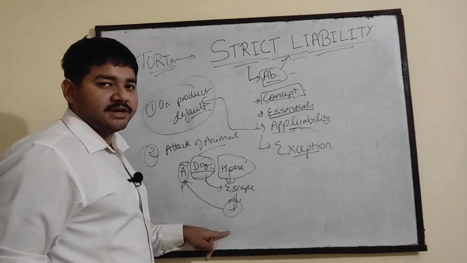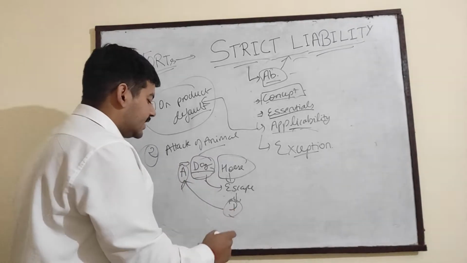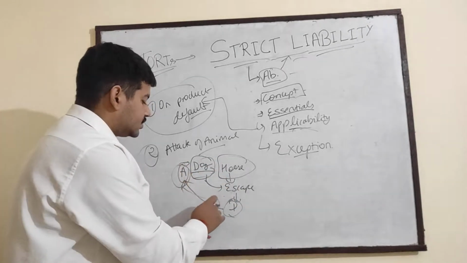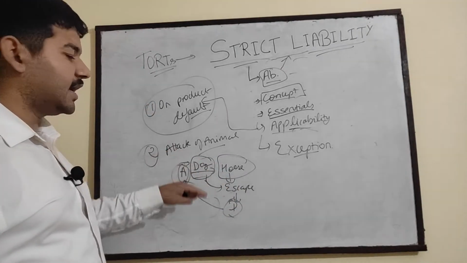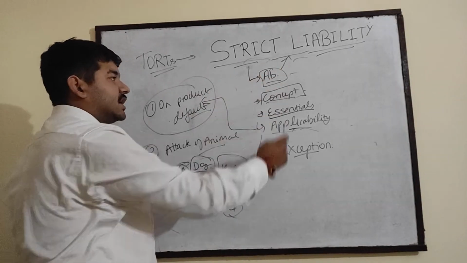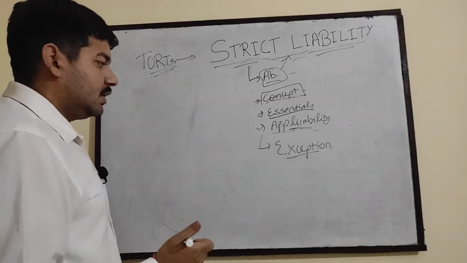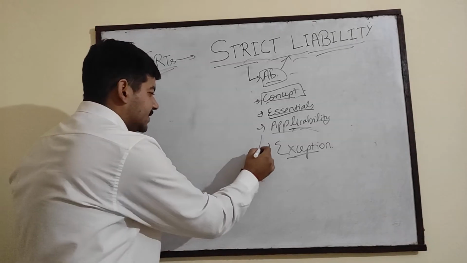So A will pay the damages to D, the medical expenses, and any other expenses where the courts allow. So this is an example of attack of animal where the concept of strict liability is applicable. Now the last topic is exceptions. So what are the exceptions?